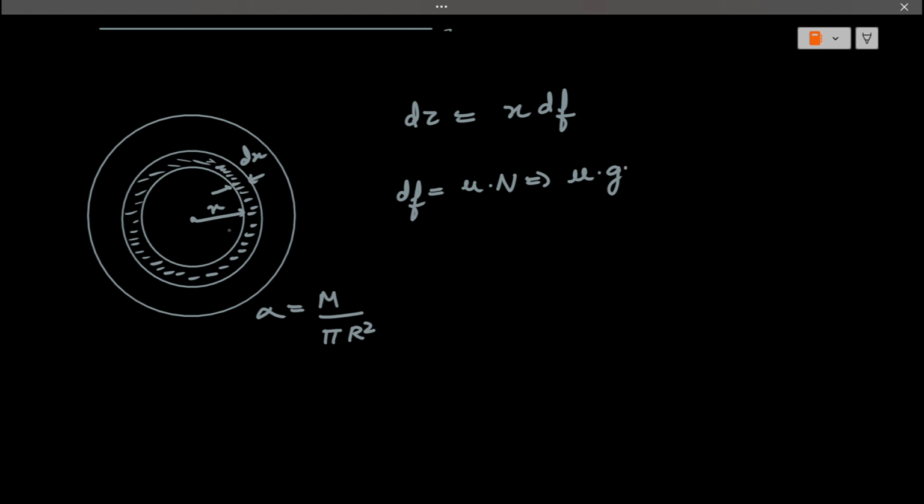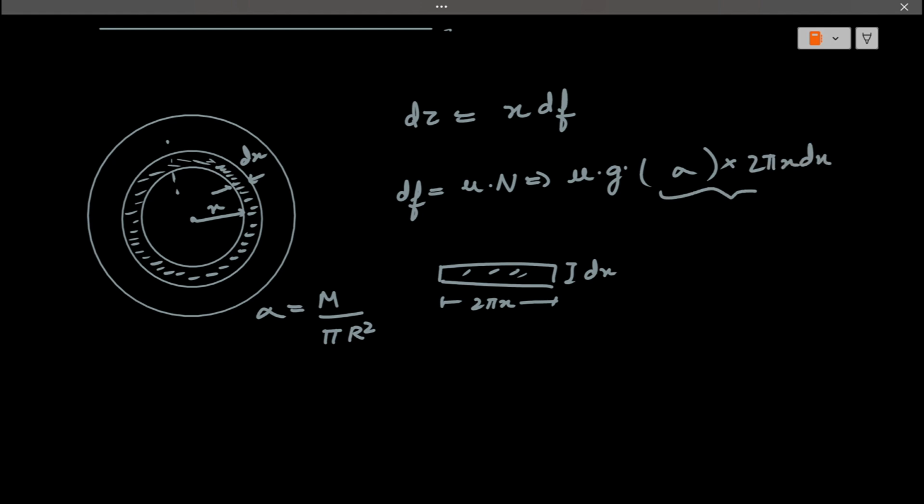For the value of the mass of the small ring we'll have this sigma times the area. For the area of this ring, let us cut this ring from this end, and let us open this ring. So we'll have a rectangle of length 2 pi x and width dx. So the area comes out to be 2 pi x times dx for the rectangle. We just opened up this element and nothing else, so the area is 2 pi x times dx. So we now have the mass of the element.